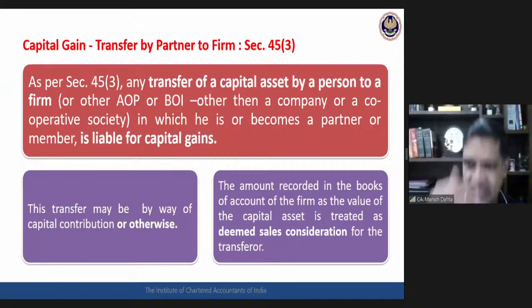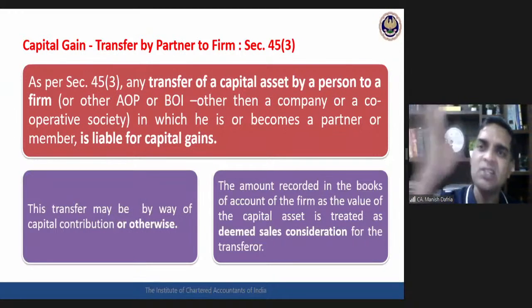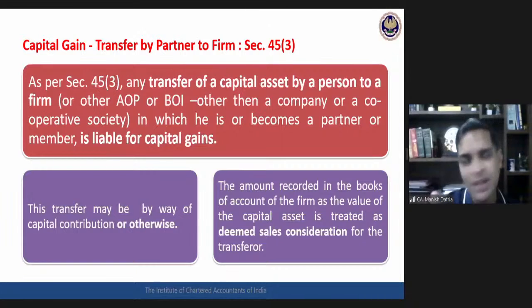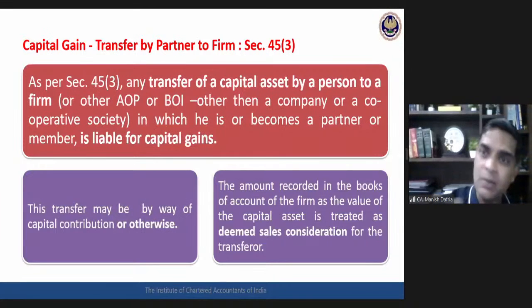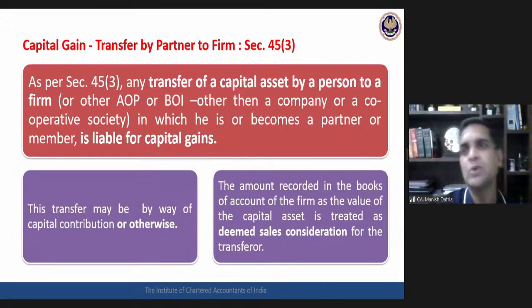When a partner transfers anything to the partnership firm, actually the partner does not receive any consideration. No money is received by the partner. Law says that whatever amount entry has been made in the books of accounts of the firm, that will be treated as sale consideration for the partner. As a student of accountancy, we can understand this provision in a very simple manner. Whenever an asset has been taken by the firm from the partner, the firm would be passing a journal entry, debiting the account of the asset and crediting the account of the partner.